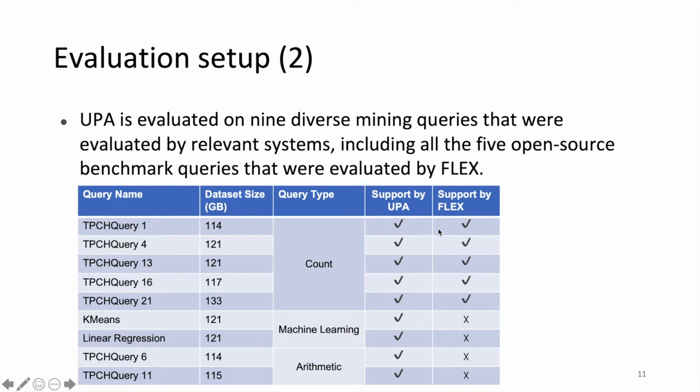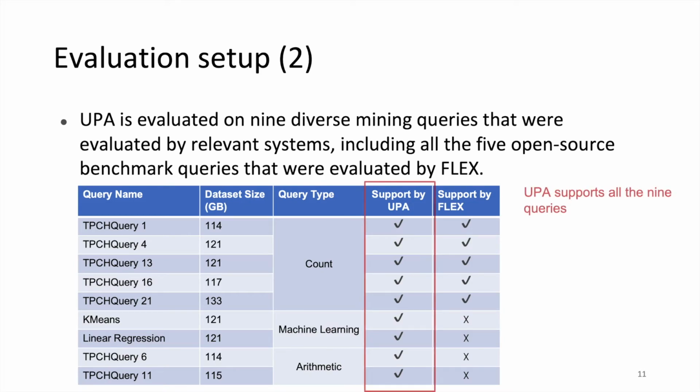The evaluated workload consists of 9 real-world queries that are often evaluated by related work, which include count, machine learning, and arithmetic queries. Note that the evaluated workload includes all the 5 open-source benchmark queries that were evaluated by Flex. UPA supports all the 9 queries, while Flex only supports the 5 count queries. Because UPA is a brute force-based approach, UPA can infer a sensitivity value for any type of big data query. Flex is a static approach which is only applicable to count queries.